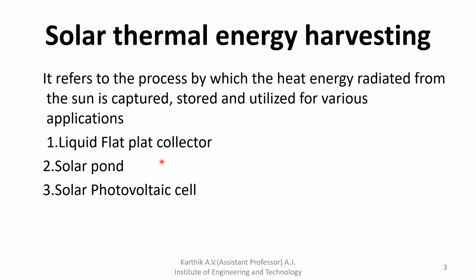So these are the three main categories. The first one is the liquid flat plate collector, with which we convert solar radiation into heating of water. The second one is the solar pond. The absorbed energy is utilized for heating water, then the heated water is utilized to produce electricity. And the third one is the solar photovoltaic cell. The absorbed radiation is directly converted into electricity. We'll discuss them topic by topic.